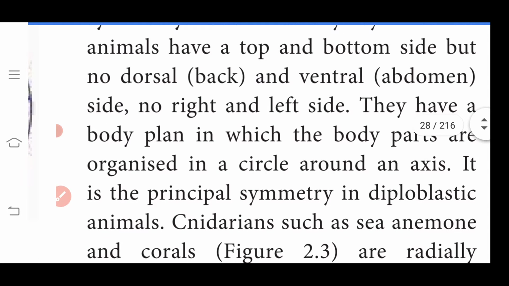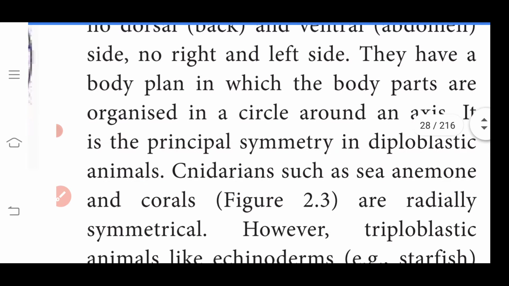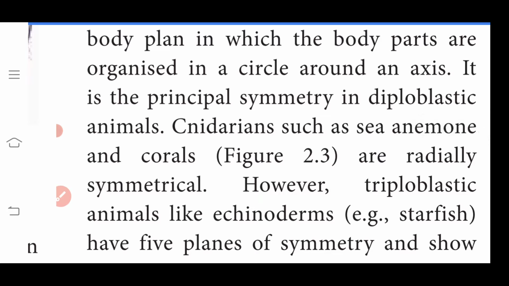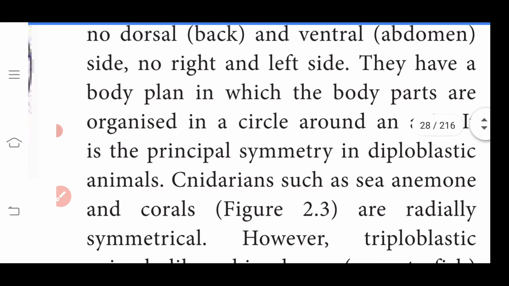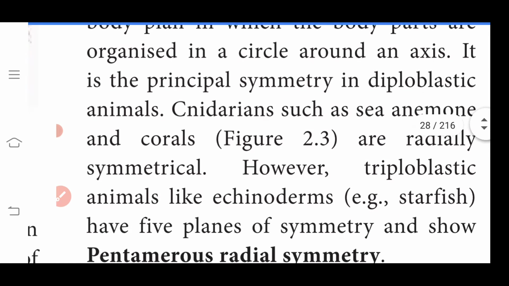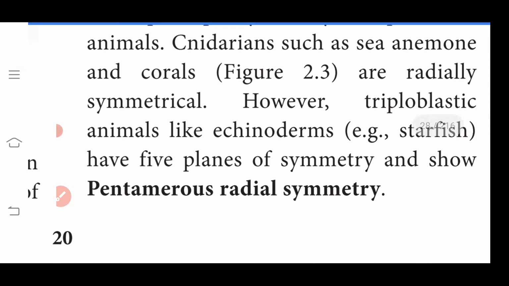They have a body plan in which the body parts are organized in a circle around the axis. It is the principal symmetry in diploblastic animals. Cnidarians such as sea anemone and corals. Cnidarians are otherwise called coelenterates. Sea anemone and corals are examples of radial symmetry animals. Radial symmetrical animals are examples of diploblastic animals.